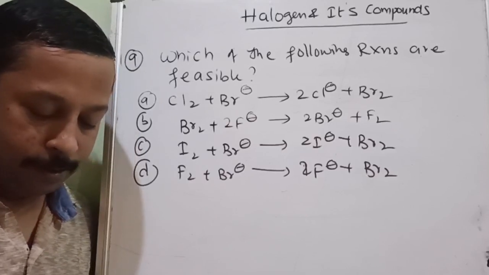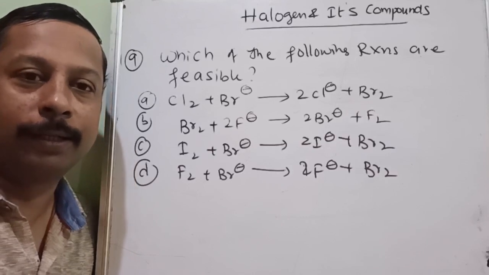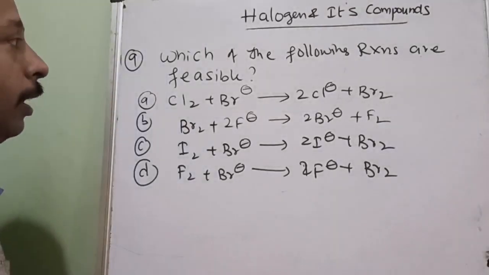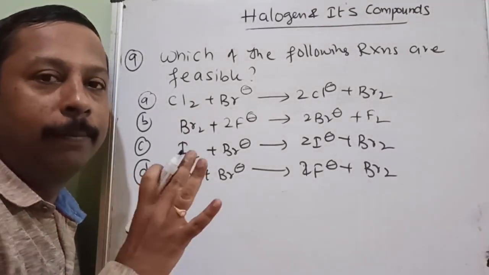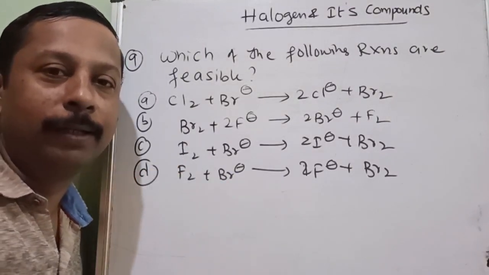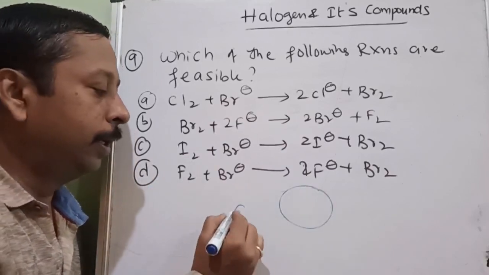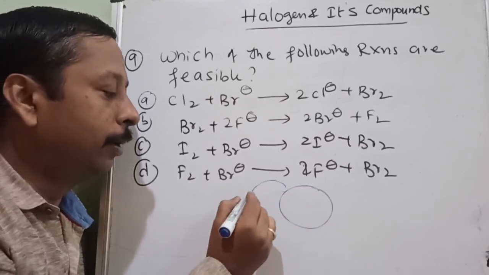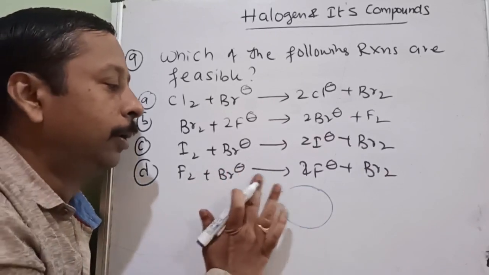Guess. How many are correct? Only one correct? Or two correct? Or three correct? Or all are correct? So the logic and magic is: a small atom can replace the big. Small can replace the big. Big cannot come into the place of the small. Understood? Suppose this is the big place, and the small can go and stay in this place. But if the big wants to occupy the small place, it is not possible. That is the logic.